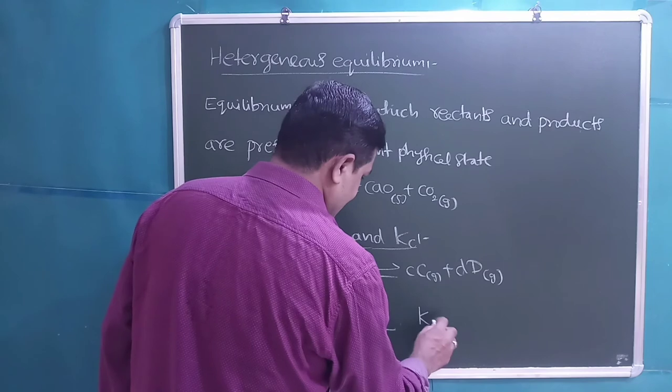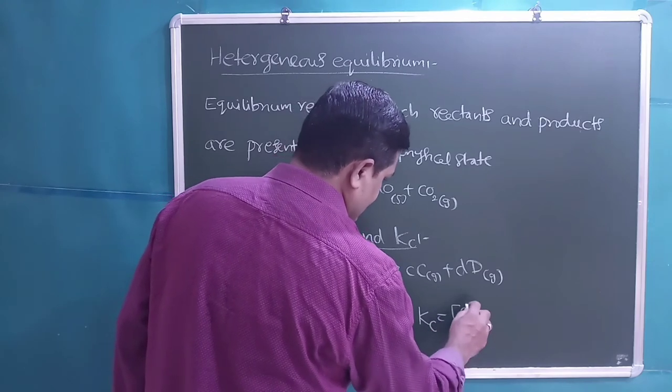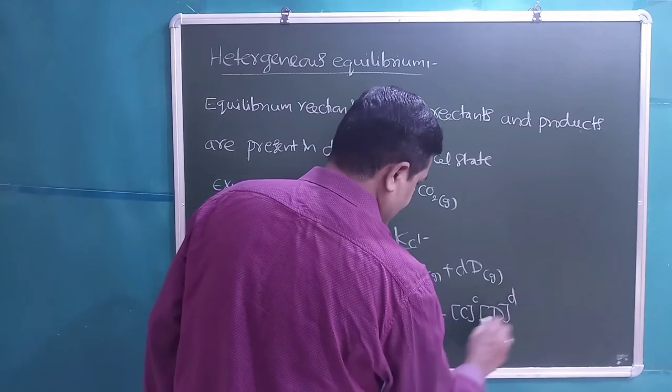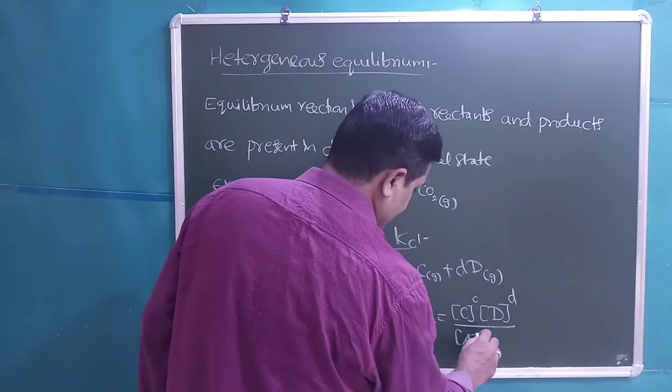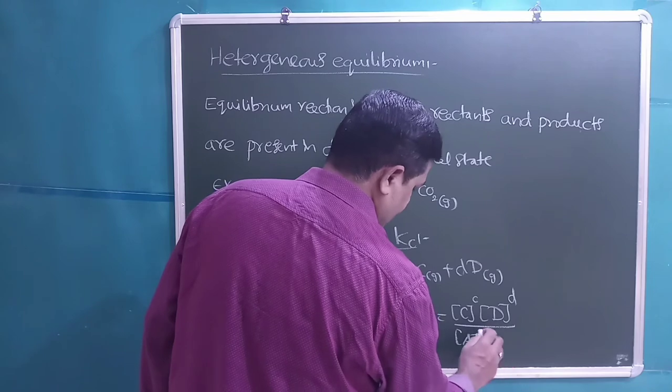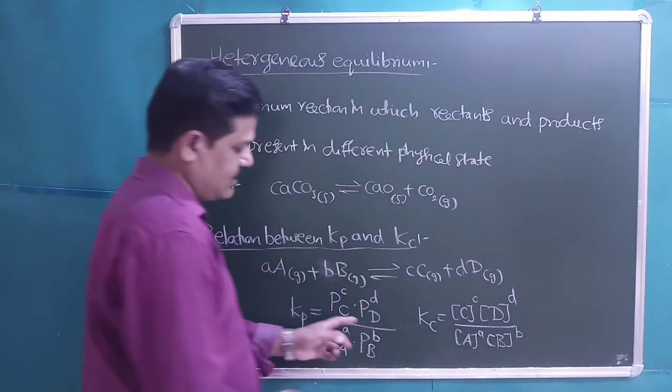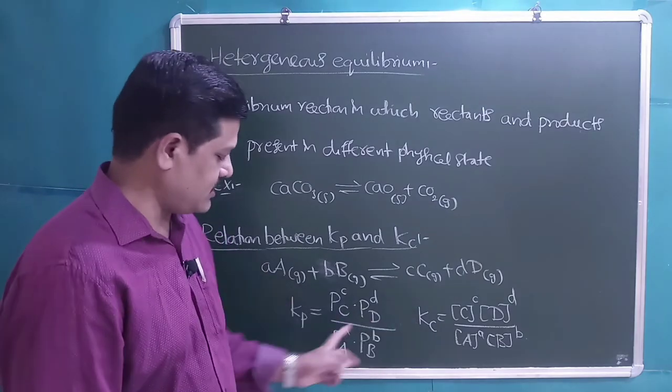Similarly, Kc equals active mass of C raised to the power of c, active mass of D raised to the power of d, divided by active mass of A raised to the power of a and active mass of B raised to the power of b. So these are the expressions for Kc and Kp, students.